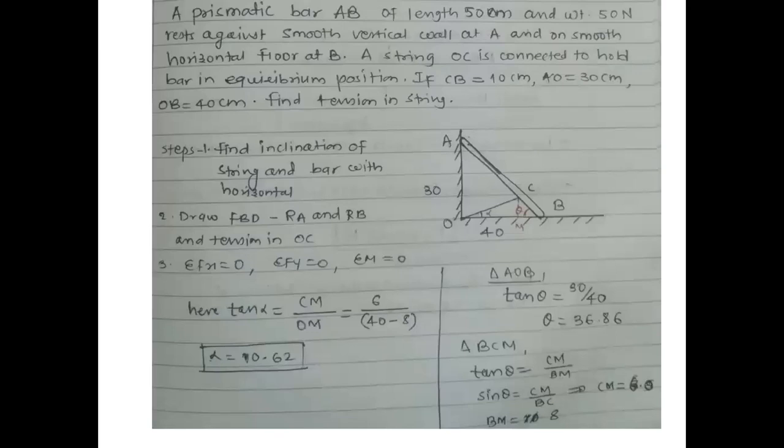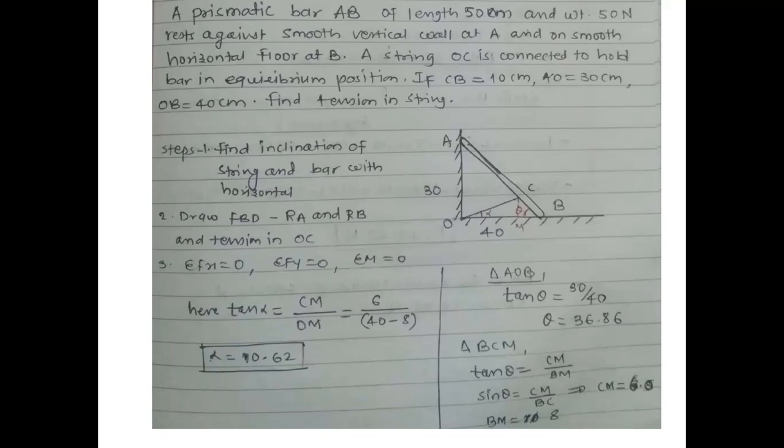We are going to solve one problem. By solving it, we can happily understand Lami's theorem. A prismatic bar AB of length 50 centimeter and weight 50 Newton rests against a smooth vertical wall at A and on a smooth horizontal floor at B. Then a string OC is connected to hold the bar in equilibrium position. If CB is 10 centimeter and AO is 30 centimeter, OB is 40 centimeter. Find the tension in the string.